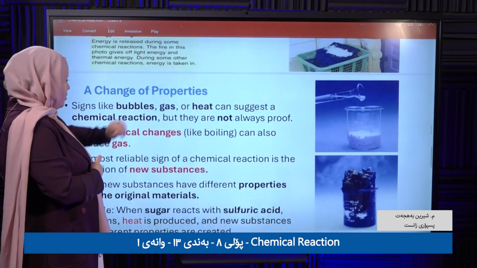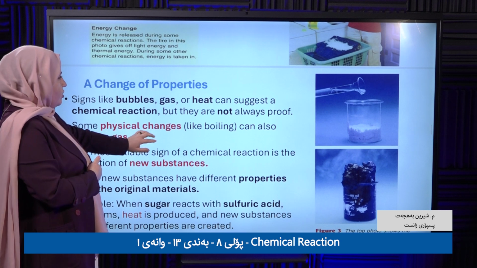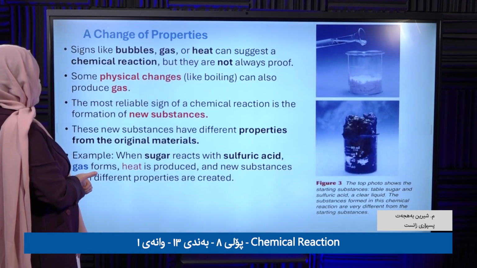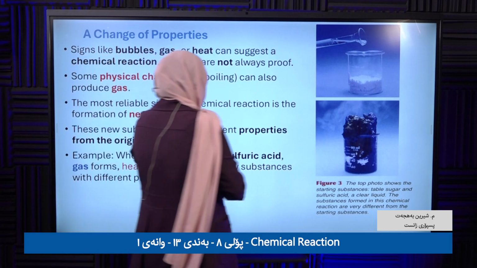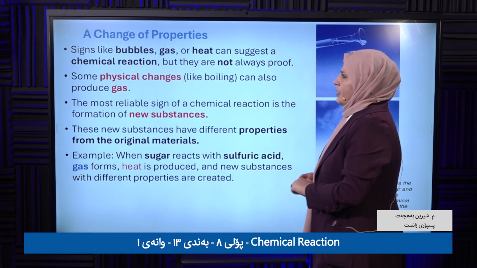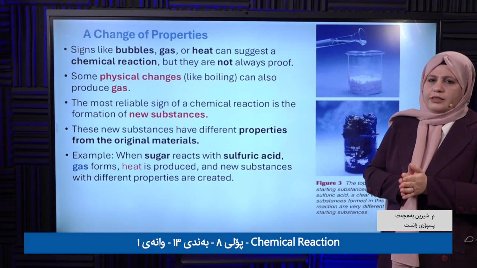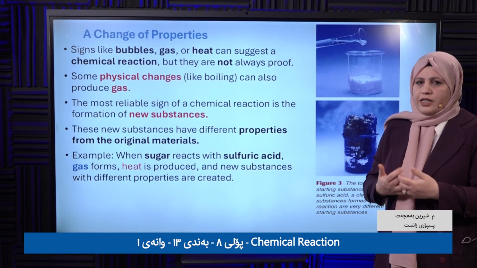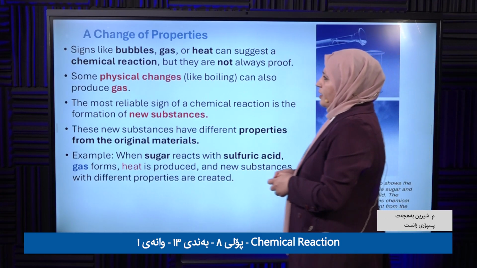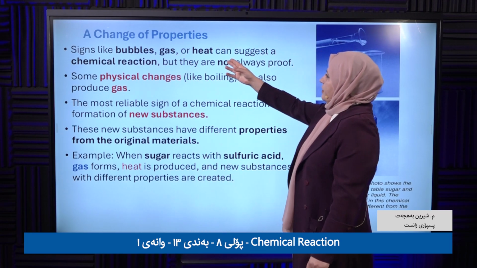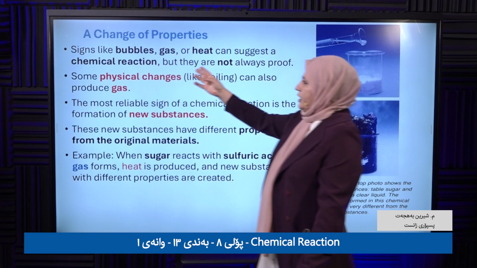Okay, let's go to change of properties. Look at it. Another sign, as we mentioned before, telling us a chemical reaction is taking place, right? Signs like bubbles, gas, or heat can suggest a chemical reaction.